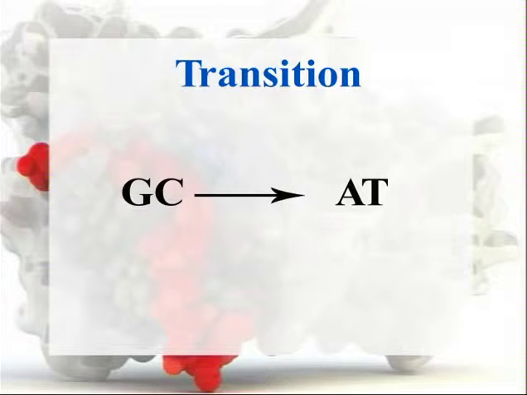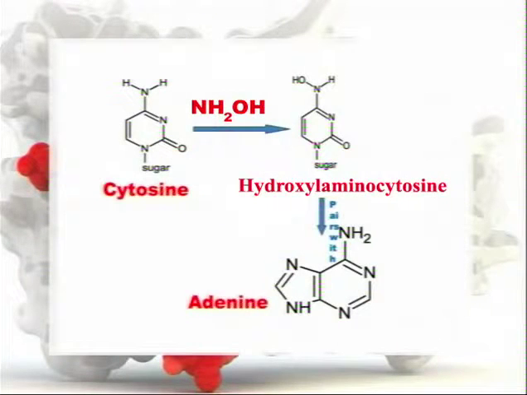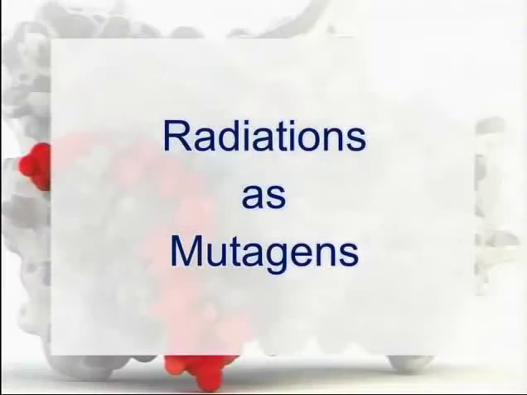The hydroxylating agent hydroxylamine, in contrast to many of the alkylating agents, has a very specific mutagenic effect. It induces only guanine-cytosine to adenine-thymine transition. The resulting hydroxylaminocytosine can base pair with adenine to produce the observed guanine-cytosine to adenine-thymine transition.